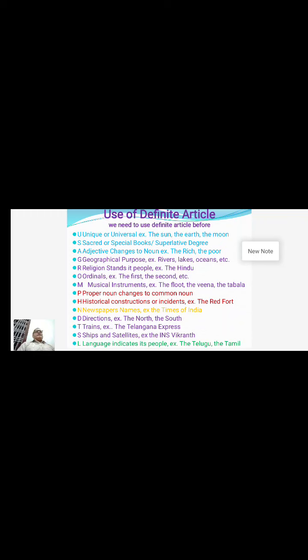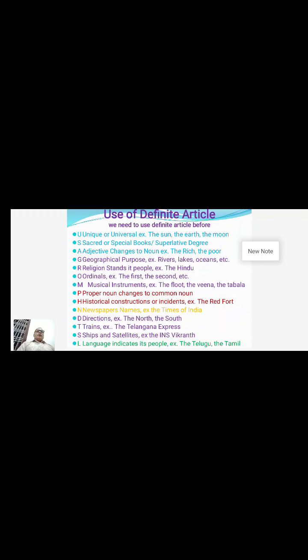Earth is a universal object. Moon is also a universal object. So before the names of sun, earth and moon, we need to use the definite article. It becomes the sun, the earth, the moon.